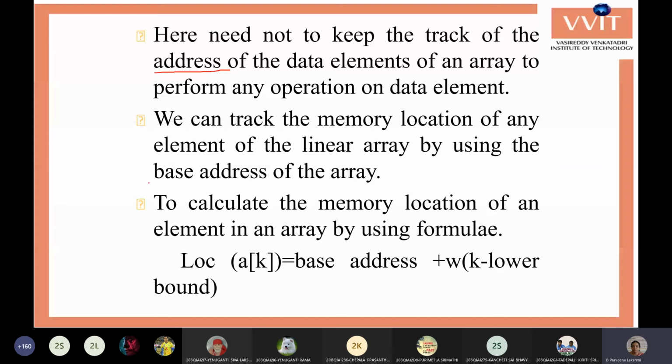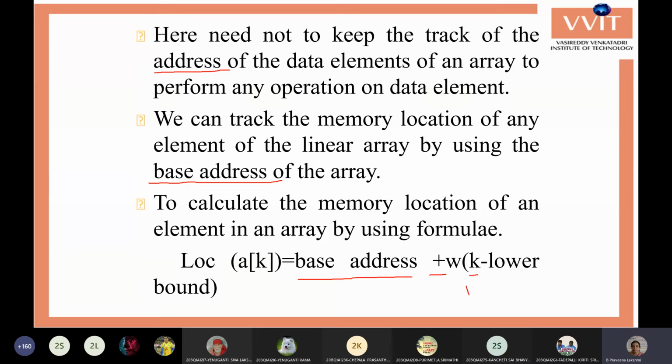The first element address is called the base address. That is the starting address of the array. Generally, whenever you want to calculate the size of your array, you can use the base address plus k minus lower bound, where k is the number of elements.